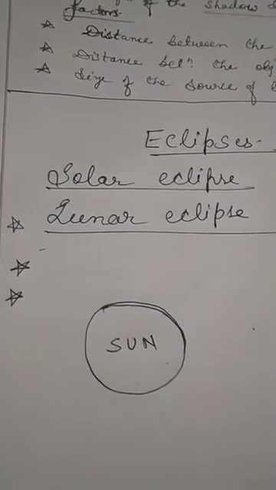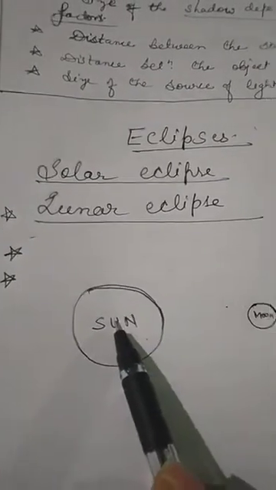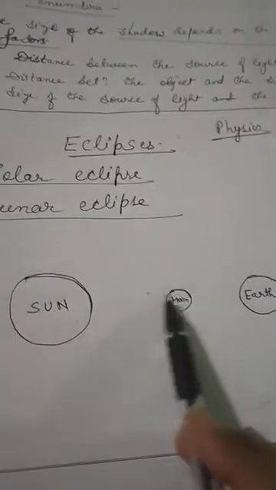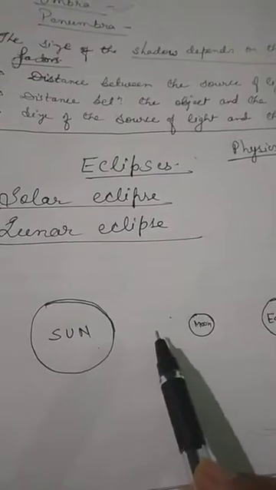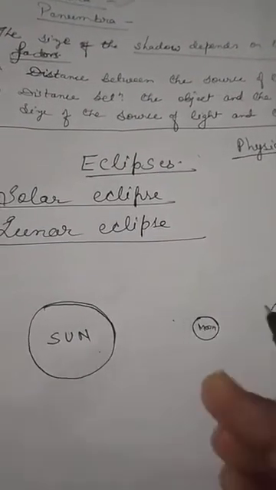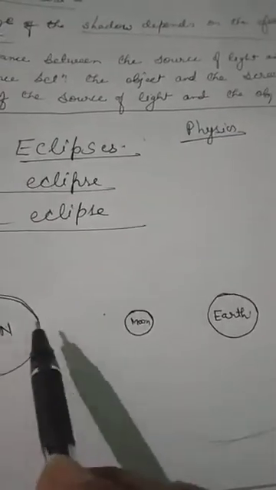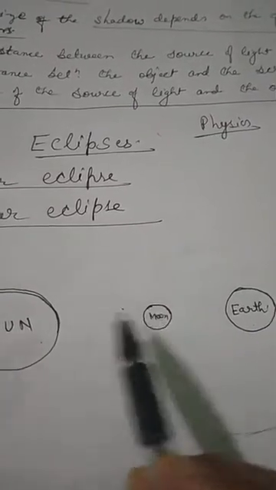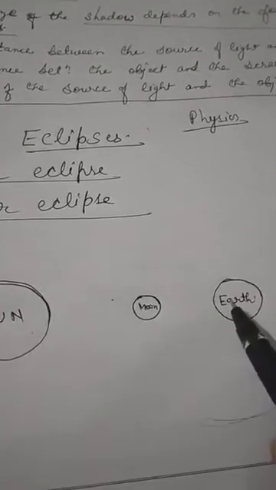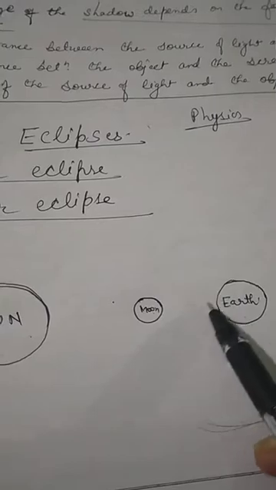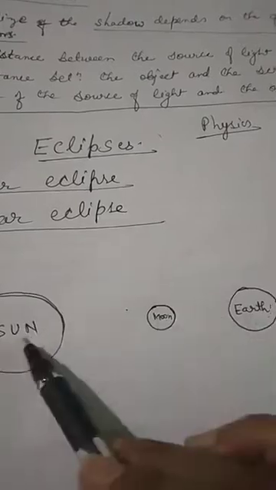So what happens? During their course of revolution, sometimes the sun, moon and the earth come in a straight line. When this happens, the heavenly body in the center blocks the sunlight and casts its shadow on the other body. If they come in a straight line, suppose the moon is between the sun and the earth, then the moon will block the sun's light and the earth will get dark.